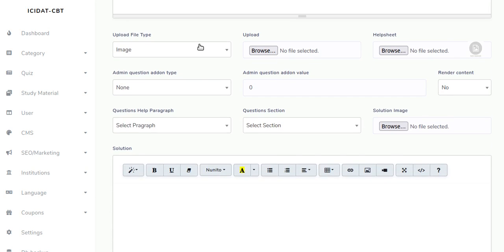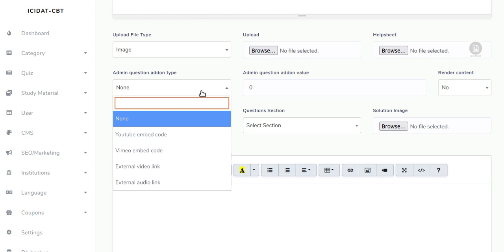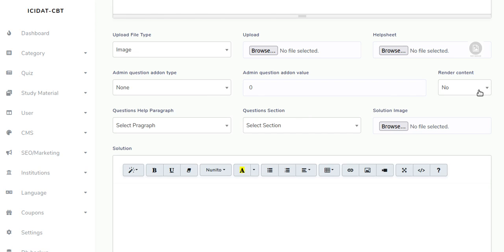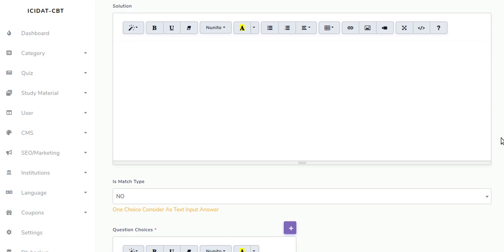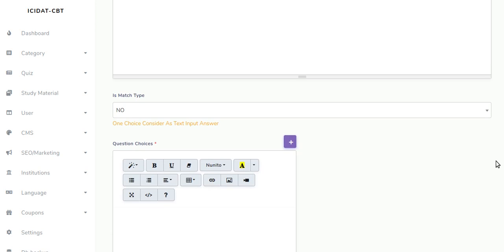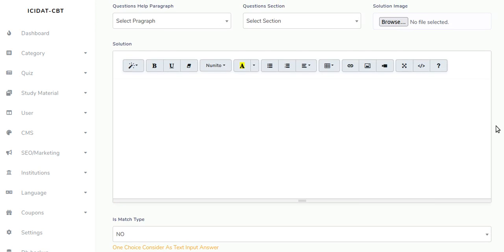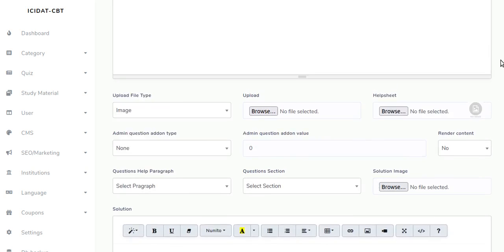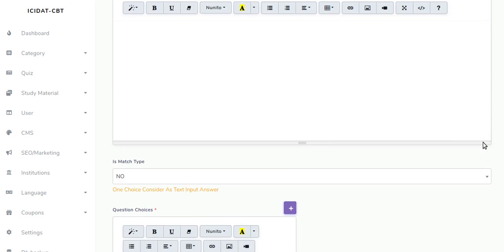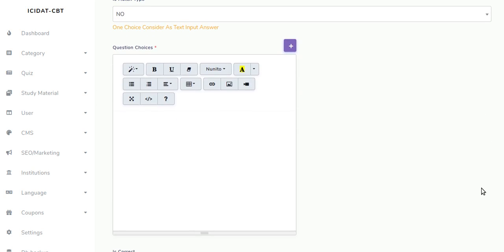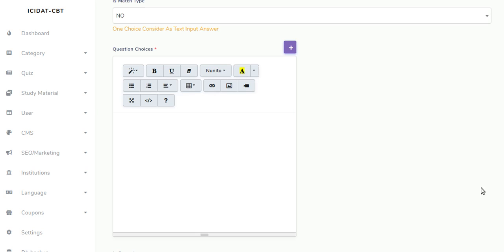If you wish to import image, you do so here, or audio, upload, you do so here. Admin question type, you do so. Alright, so here you add your question choice. Here is the solution to the question. Here's the question, here the solution, here the question choice.